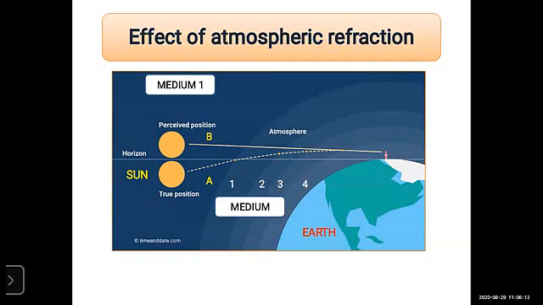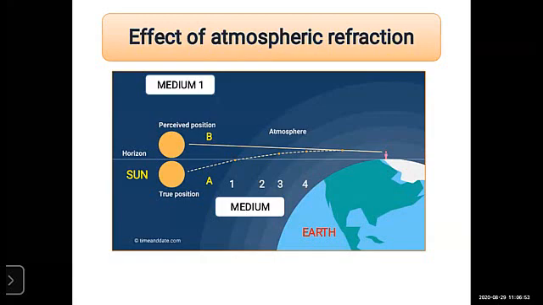And because of this, what will happen? The refractive index also changes. As the density of the medium increases, the refractive index also increases. So the refractive index is continuously changing here. Because of changes in the atmospheric refractive index, the position also changes. So here, when there is sunrise or sunset, above the horizon and below the horizon,